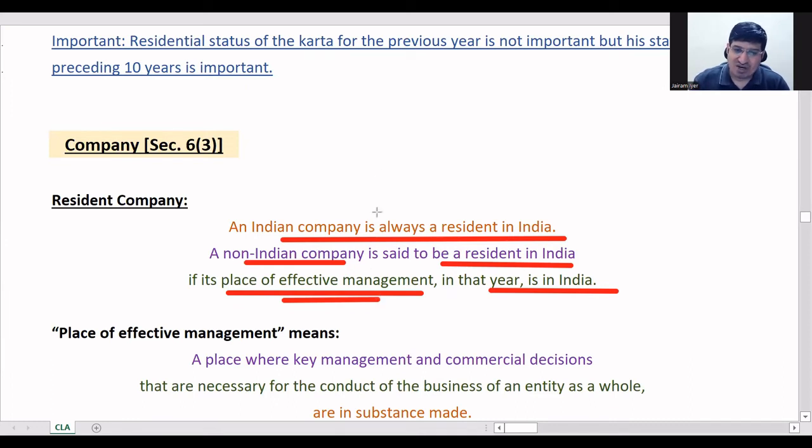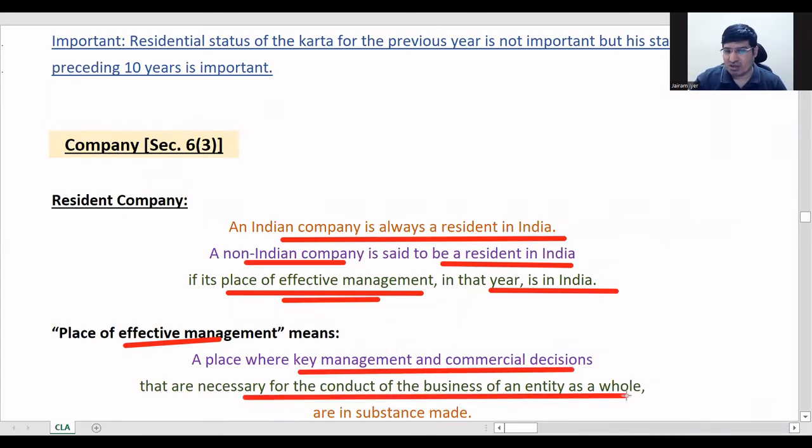Here they have not written wholly or partially, that word is not there. But even if it is partially there, you interpret it the same way as HUF. If it is wholly out of India only, then it will be a non-resident. Again, place of effective management is the place where key management decisions necessary for conduct of the business as a whole are made.